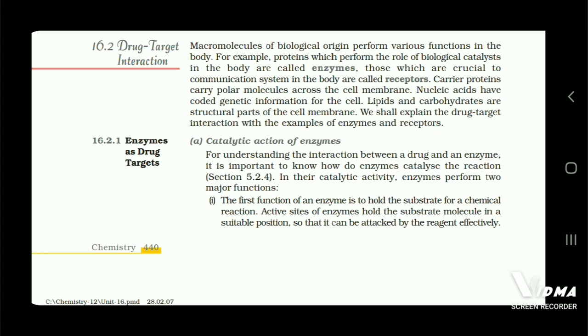16.2.1 Enzymes as drug targets. A. Catalytic action of enzymes. For understanding the interaction between a drug and an enzyme, it is important to know how enzymes catalyze the reaction. In their catalytic activity, enzymes perform two major functions. First, the function of an enzyme is to hold the substrate for a chemical reaction. Active sites of enzymes hold the substrate molecule in a suitable position so that it can be attacked by the reagent effectively.